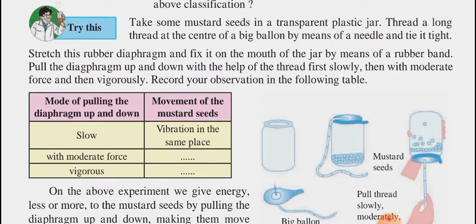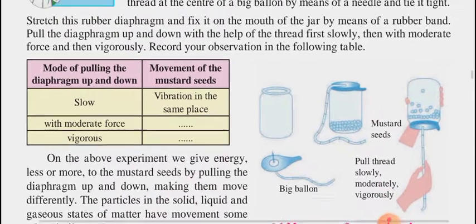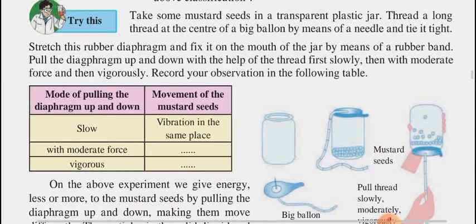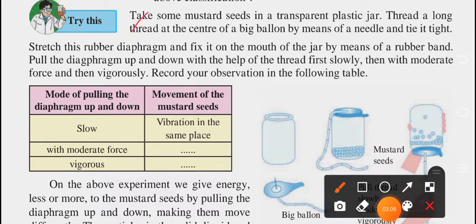Now the next one is an activity. This activity is related to force and how we apply it. We will study the theory of this activity in detail after a few minutes. Let's go ahead with the activity. Take some mustard seeds. You all know mustard seeds? Your mummy uses them every day for cooking.